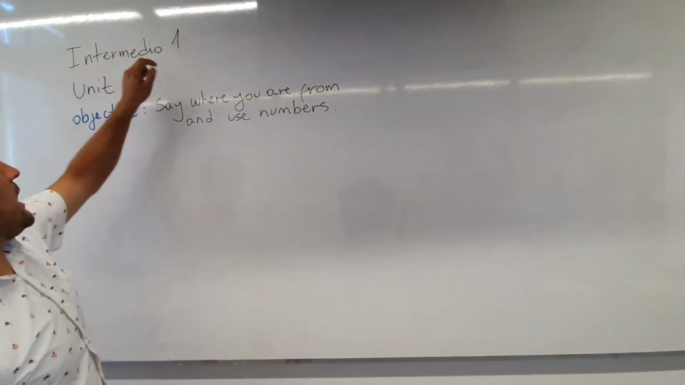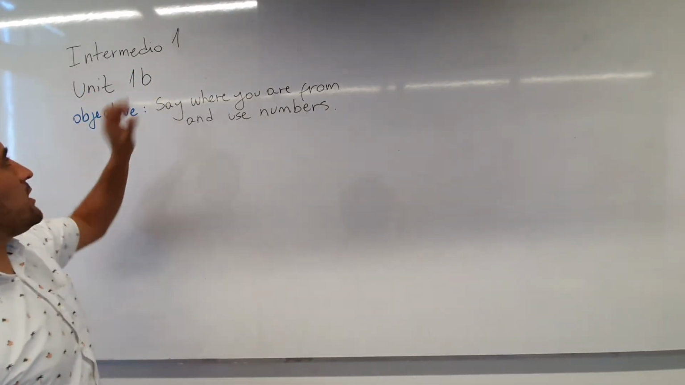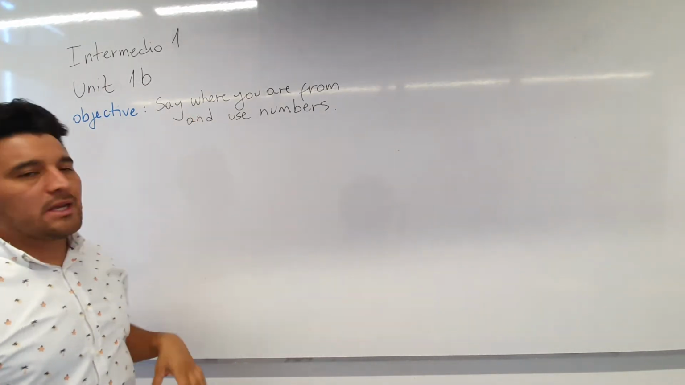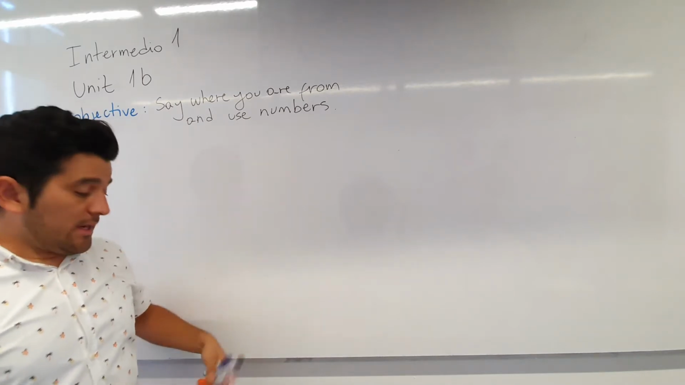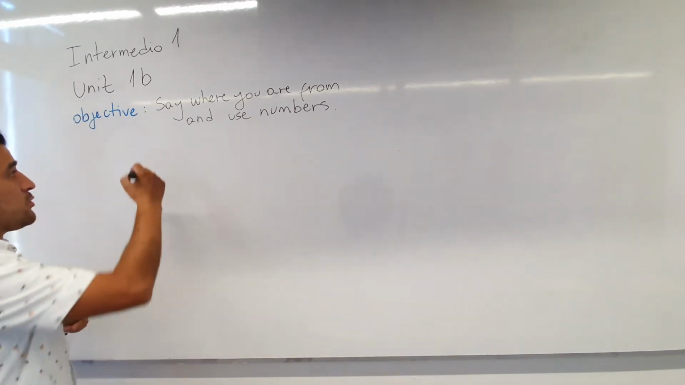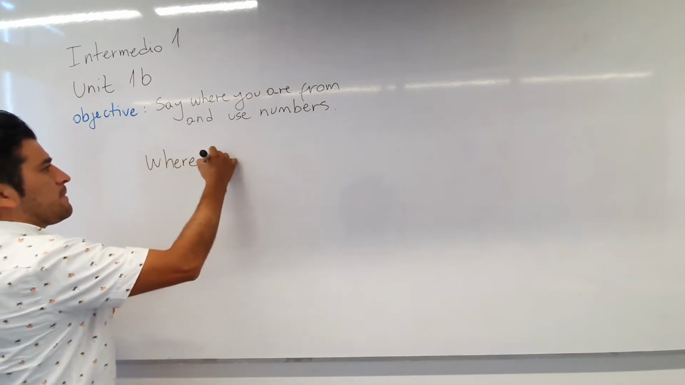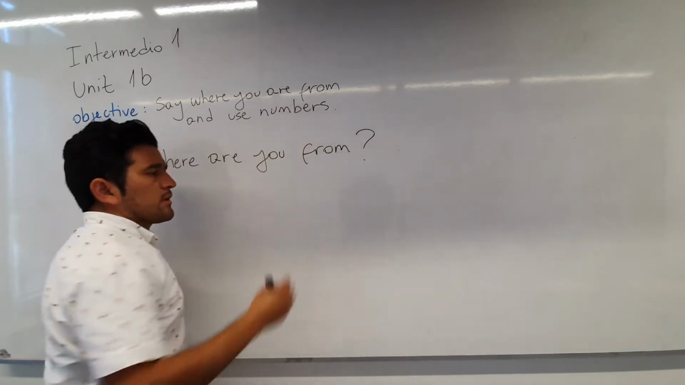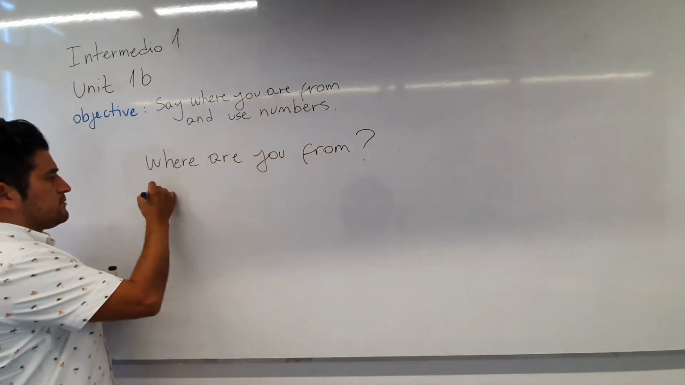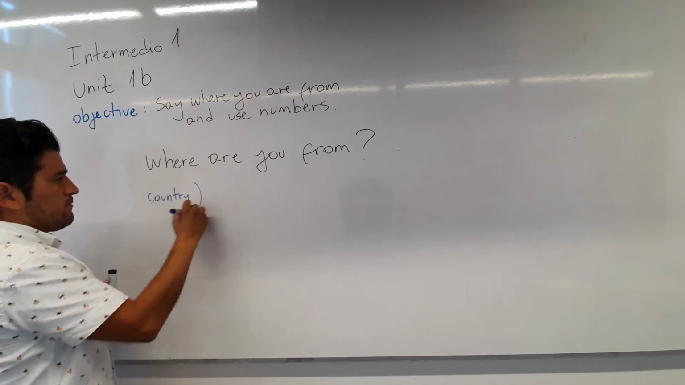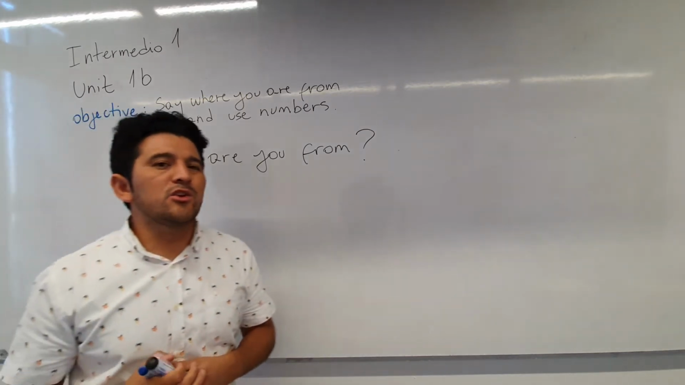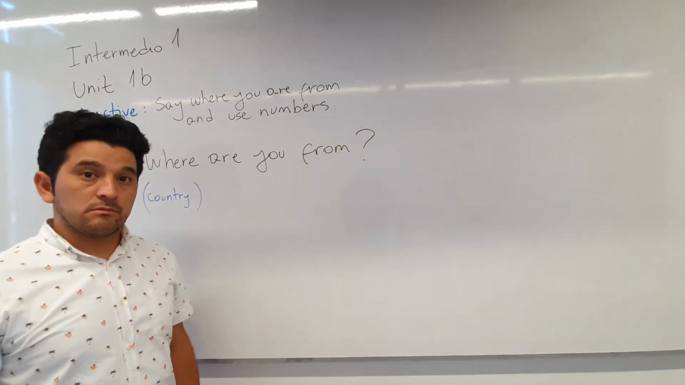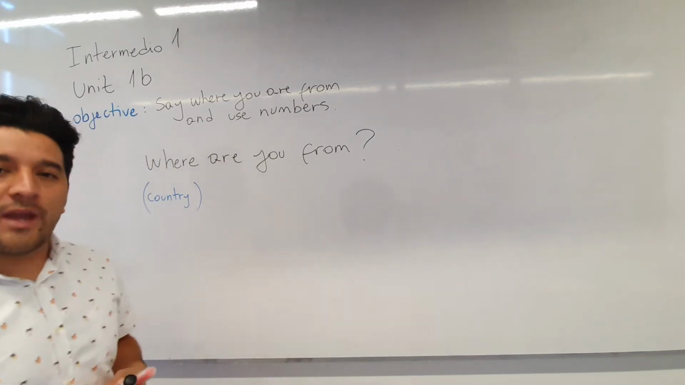Today we're working with Intermedio Uno and Unit 1B, okay? And the objective of today's class is to say where you are from and use numbers, okay? So for this class we are going to start with the first question, and this question is, where are you from? Okay, where are you from? Okay, and you have to answer with your country. Okay, what about you? Where are you from? Okay, correct. Yes, very good.